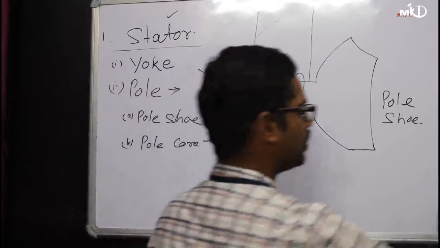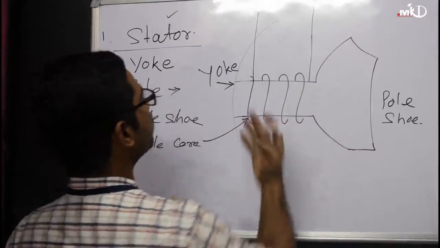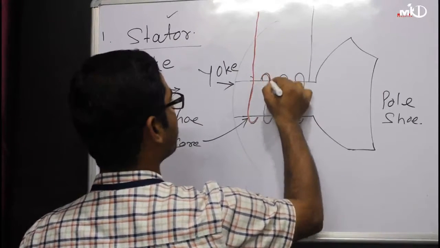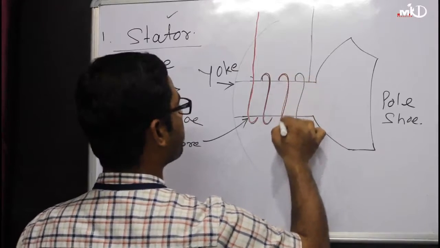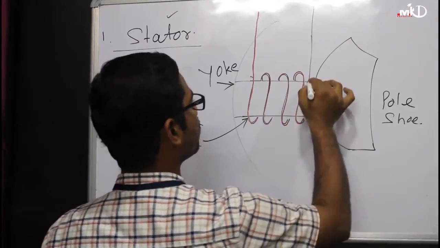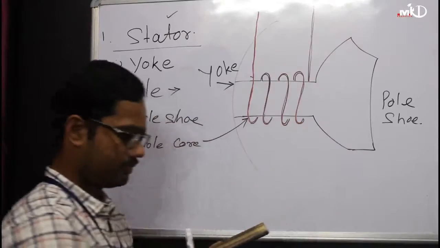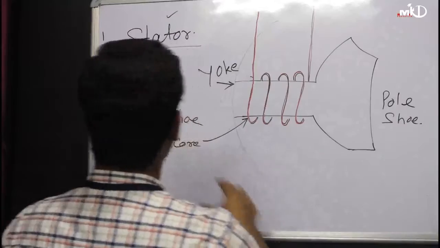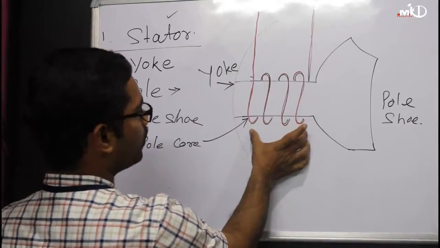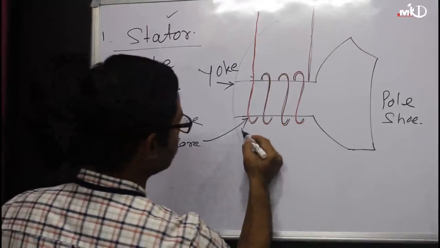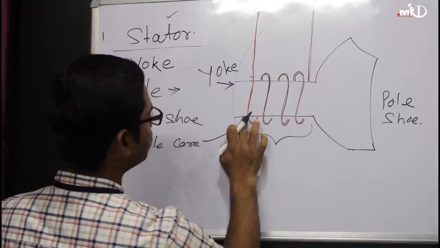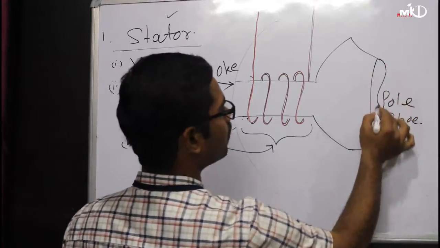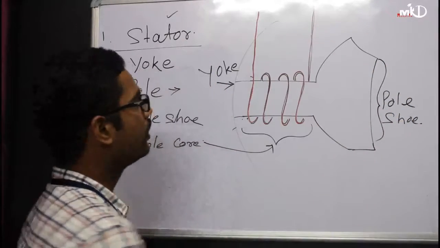So I am changing the color, it will be easily visible for you. These are the windings, or you can say the conductors also. Okay. So what happened now? This is the pole core. This portion is pole core. Which one? This is your pole core, and this portion is your pole shoe.